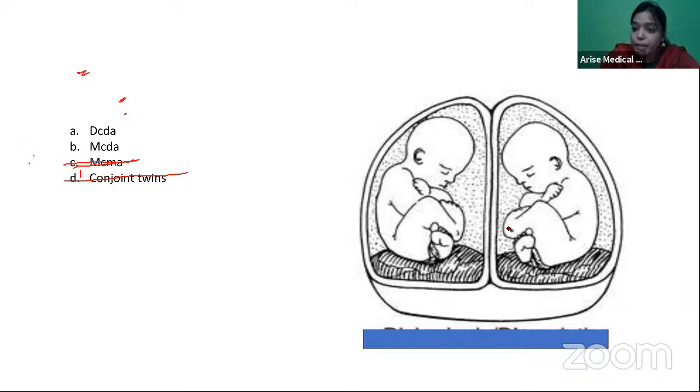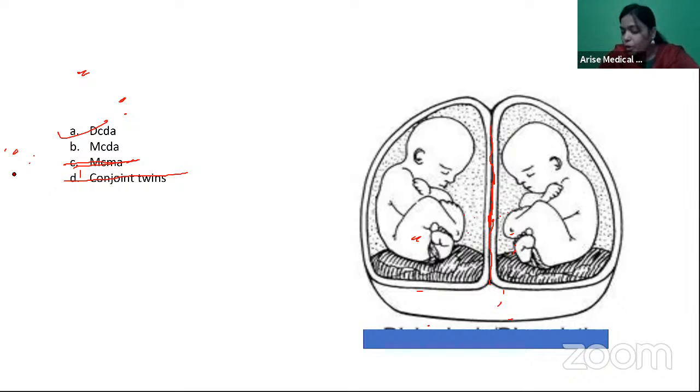Now that's the biggest question, because the placenta looks like one and the amniotic sacs look like two. But if you closely observe, there is an intervening separation between the two amniotic sacs. Can you see the third layer here? The third layer you're seeing is the chorion going inside. So these are two fused placentas looking like a single placenta, with an intervening membrane and two amniotic sacs. So this is nothing but dichorionic diamniotic.